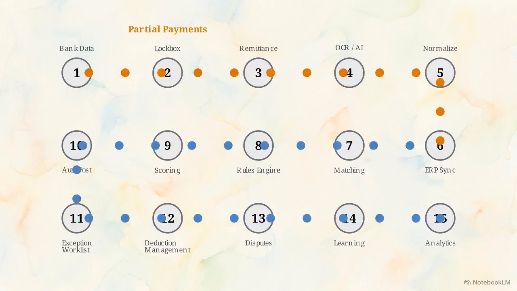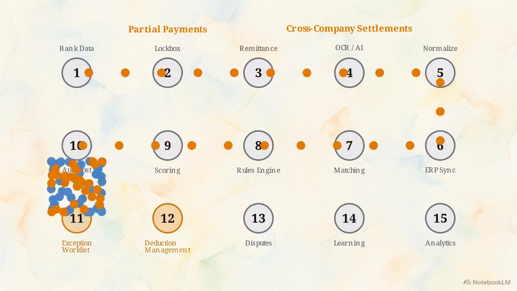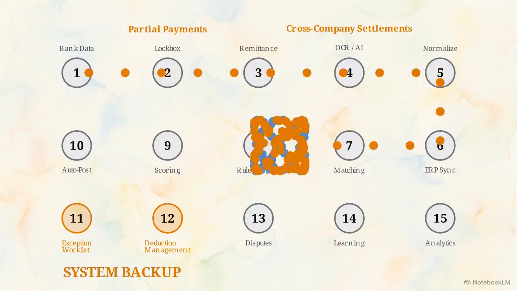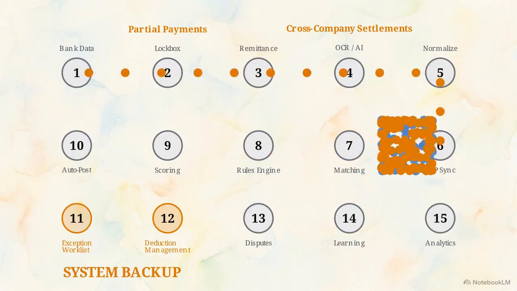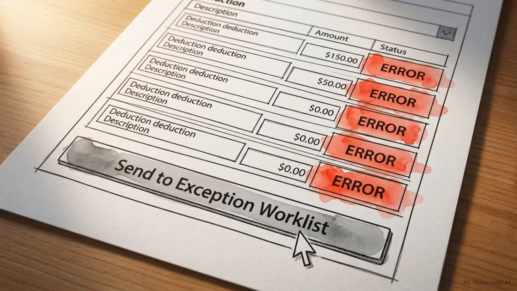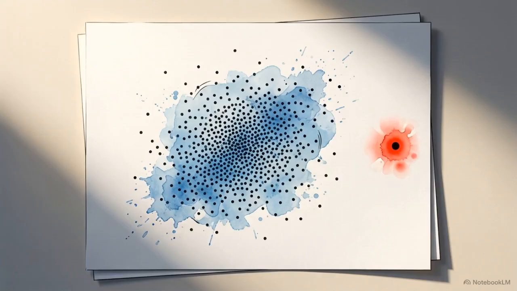As the flowchart shows, the linear architecture structurally fails when confronted with messy cases like partial payments or cross-company settlements. The entire pipeline backs up at the exception work list and deduction management stages. Static rules engines treat these deductions as generic errors to be pushed to human analysts. The system discards the high-signal data points contained within the customer's short pay.